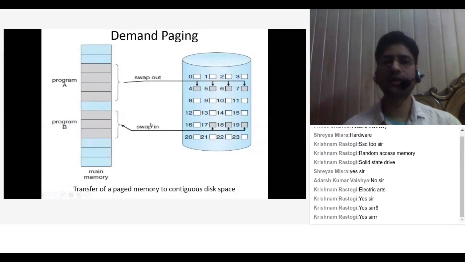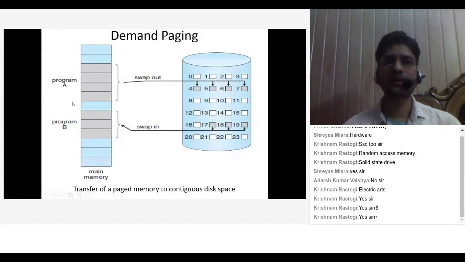And now here you can see demand paging. We are going to do the transfer of paged memory to contiguous disk space. How is this going to be done? Here you can see this main memory, and these pages are allocated and placed into your hard disk. Now you can swap out this program A. Suppose you can think of this as map 1. You are done with map 1, so this map 1 will be swapped out into the hard disk, and this map 2, which is located in pages 17, 18, and 19, will be swapped into the main memory.